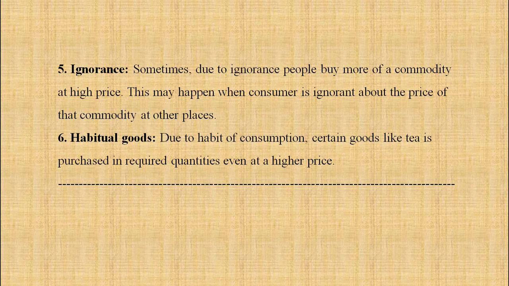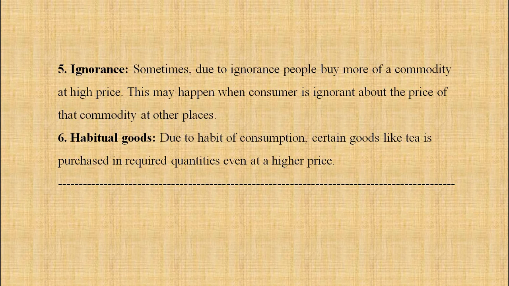When we come back home, our neighbors tell us, oh, this is very, very costly for you, I purchased it for this price only, less price in another market. So some consumers are ignorant, they don't know about price rises or price falls, and so the law does not hold true in case of ignorance. So it becomes an exception to the law.